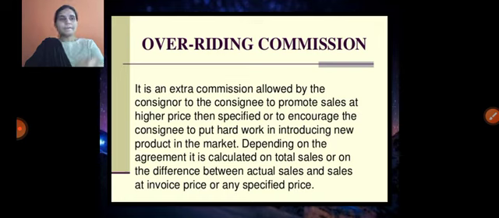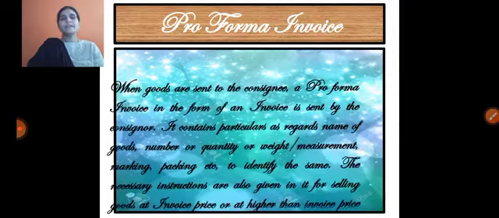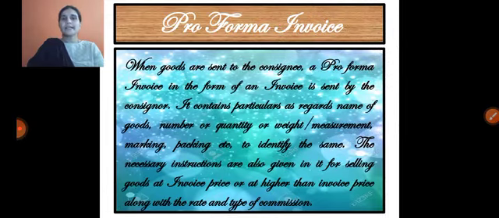These two prices they have to compare, and that is how we calculate the overriding commission. Overriding commission is given at the time of new products being launched in the market. The next term commonly used is called pro forma invoice.